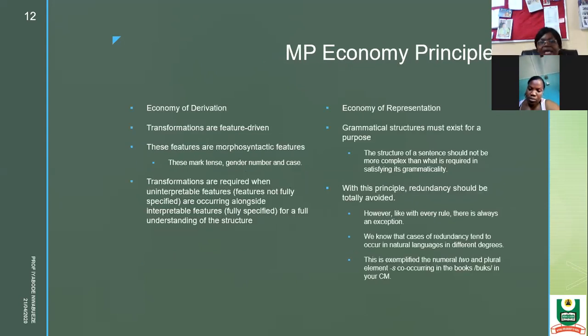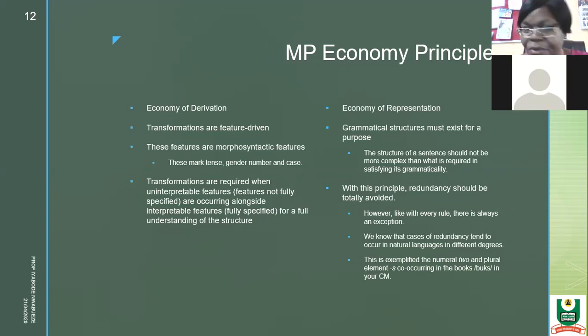So what we are going to see now is that what makes MP different is the economic principle. That one is very, very important that we also understand. We are seeing two economic principles being operational, because he says that everything should be done economically. That is what the minimalist program is: as minimal as possible for the syntactic structure to be able to be realized. So we have the economy of derivation. Now transformations are feature driven. It is the features that determine the derivation that you have.